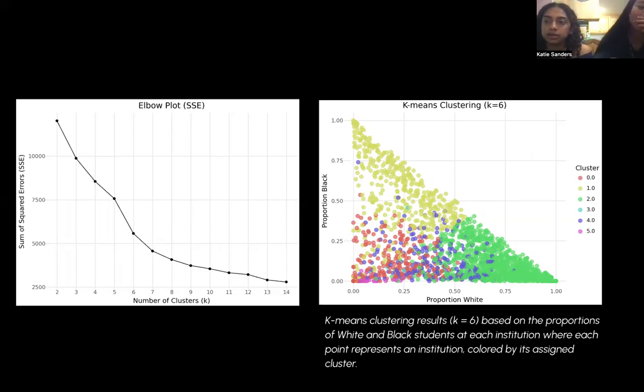Then these six clusters, as seen on the left, were seen to capture meaningful differences in racial and ethnic representation among institutions. For instance, Cluster 0 is characterized by a high proportion of Hispanic students, making up over 50% of the population, alongside moderate representation of white and Black students. Cluster 1 is dominated by Black students, at 55%, aligning closely with what one might expect from historically Black colleges and universities, or HBCUs.